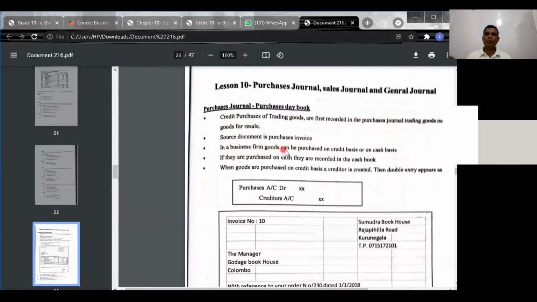In a business firm, goods can be purchased on credit basis or cash basis. If they are purchased on cash, they are recorded in the cash book. When goods are purchased on credit basis, a creditor is created. Then double entry appears here. Now here you see the double entry for credit purchase. Purchases account debit and then creditor's account credit. Purchases account debit, creditor's account credit.